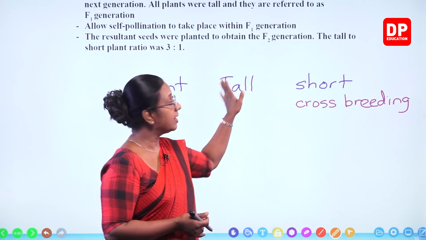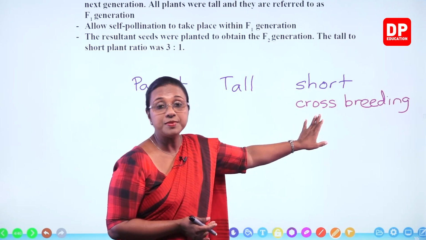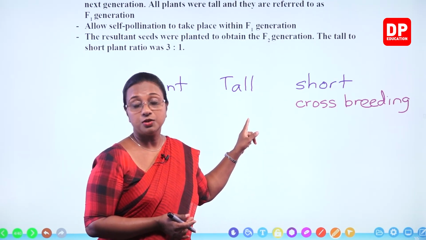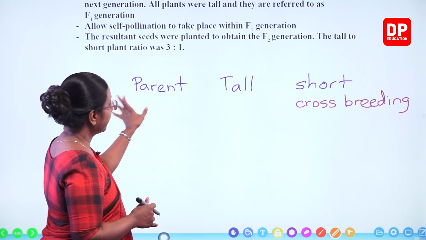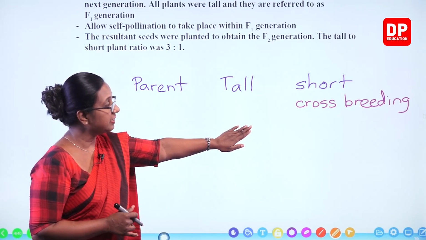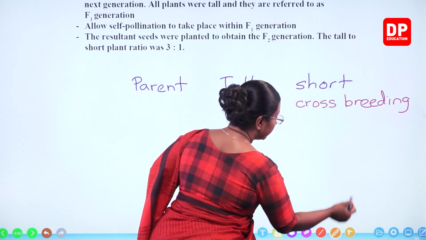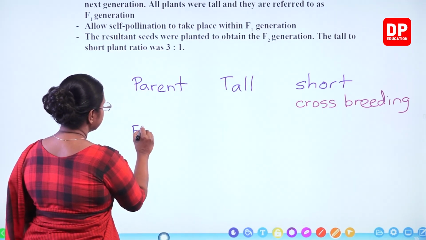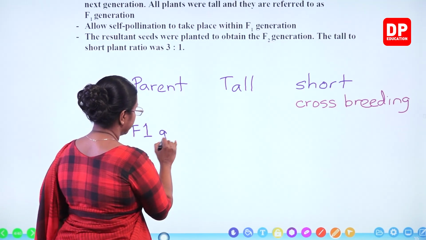Pollens from tall plants were deposited on the stigma of the short plants. Pollens from the short plants were deposited on the stigma of the tall plants. So complete crossbreeding. He selected the parents, then he made them undergo crossbreeding. From that, he got the first generation, denoted as F1 generation.